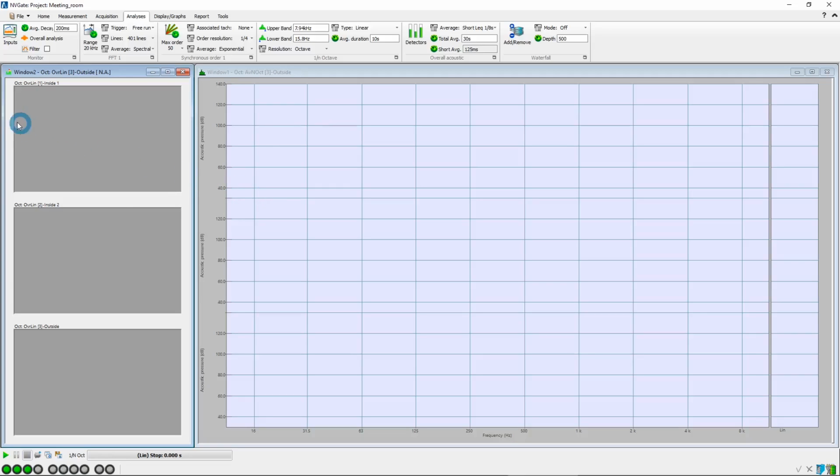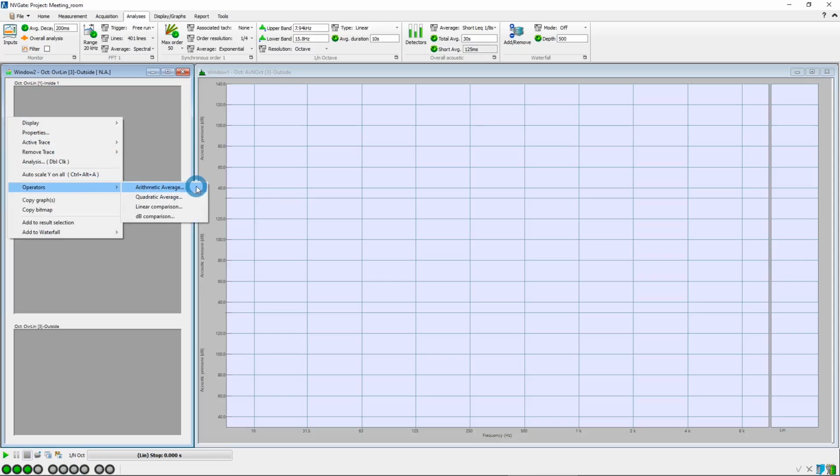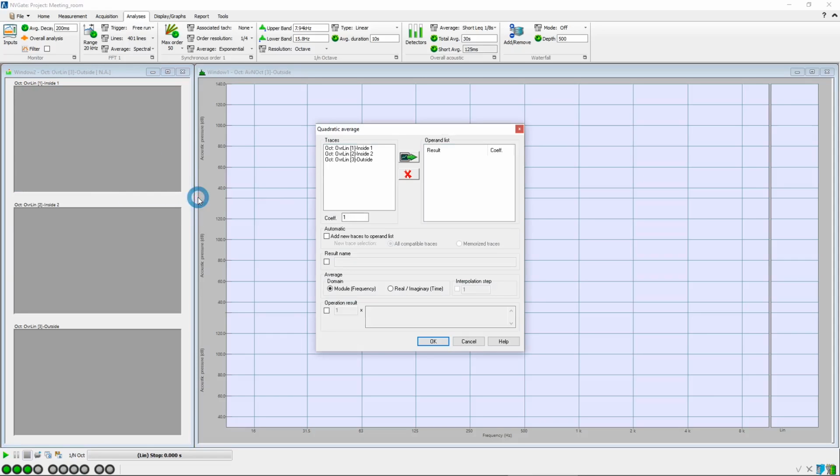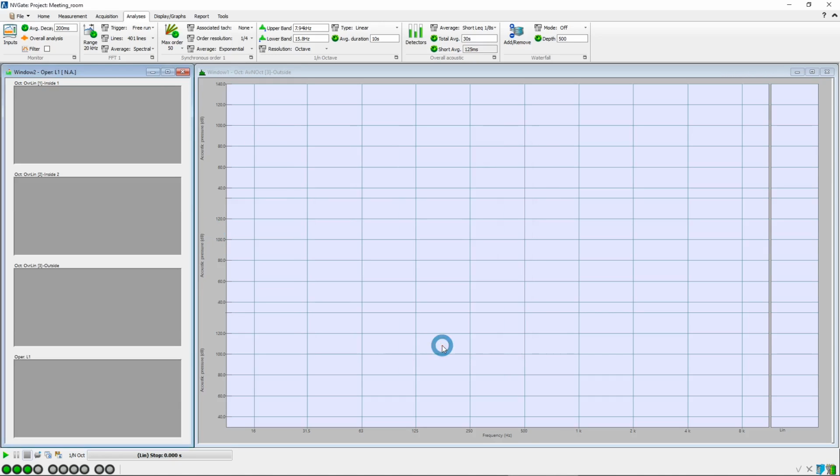Now we want to compute the inside level. So therefore, we will create a quadratic average of inputs 1 and 2. We rename the label as L1, and then we click OK. As you can see, a new result is displayed called L1.